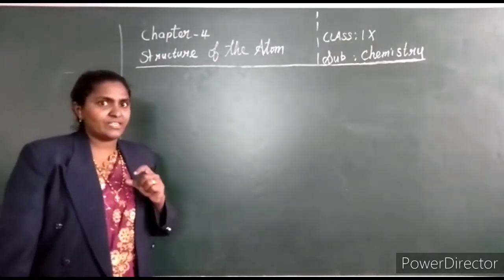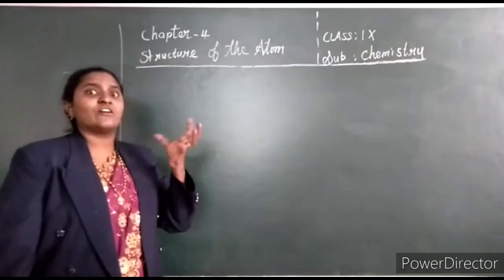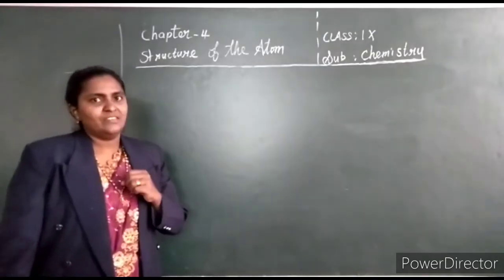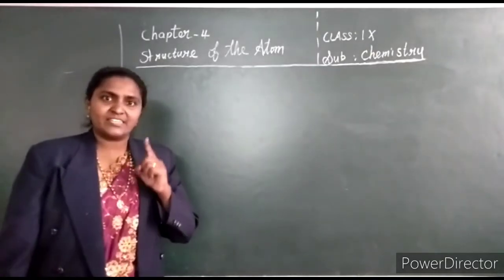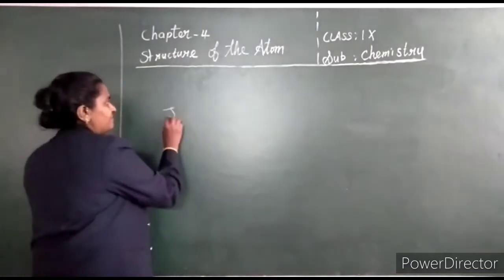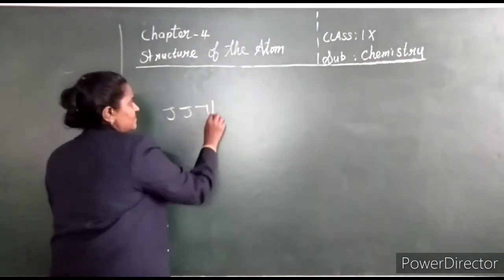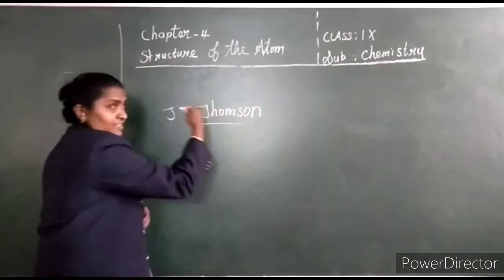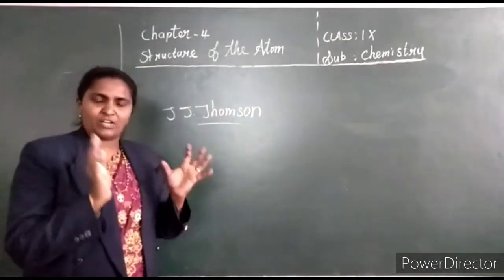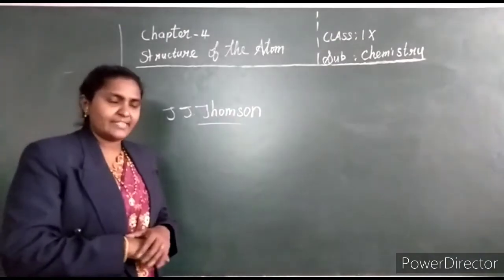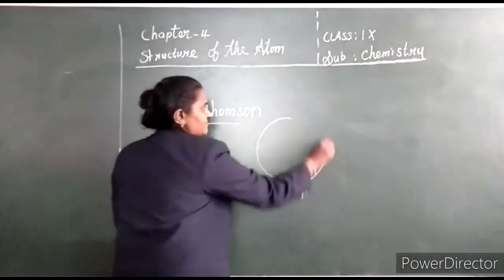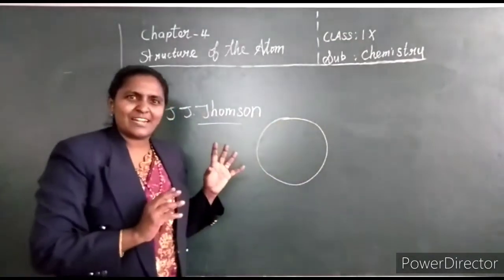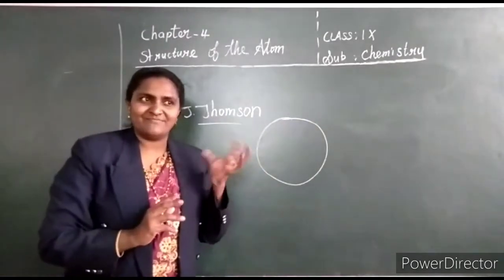Now we are going to study some models of the structure of the atom. Here comes J.J. Thomson. He is describing the structure of an atom. He told that the atom is like a sphere. It looks like a plum pudding model.